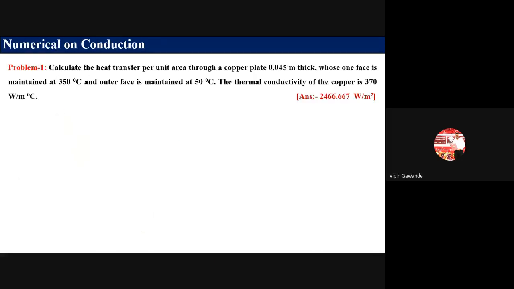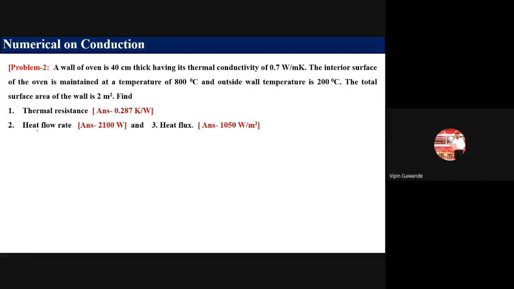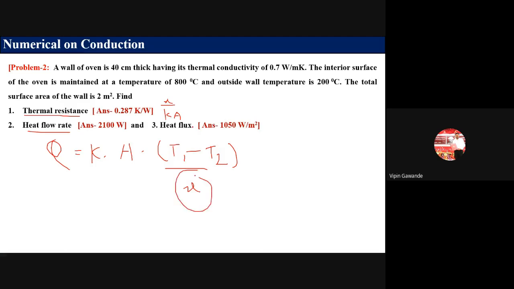Then we solved some numericals on conduction. The problems are very simple here. Thermal resistance, we calculated as X divided by kA. Now heat flow rate is Q, so Q is equal to kA (T1 minus T2). Temperatures are given in the problem, and X is the thickness of the material. Now heat flux is Q divided by A. So these three things you have to calculate here.